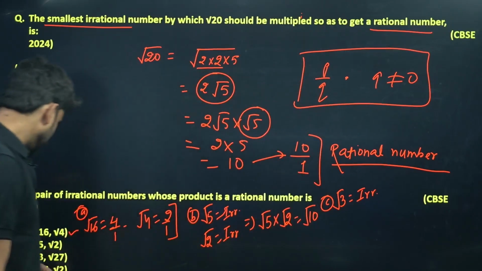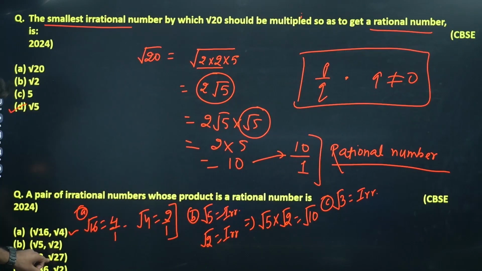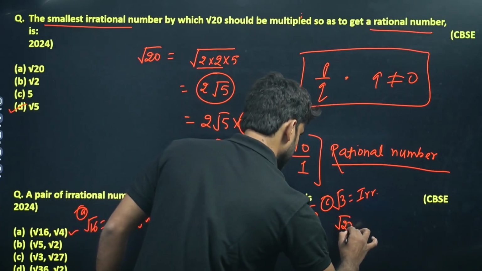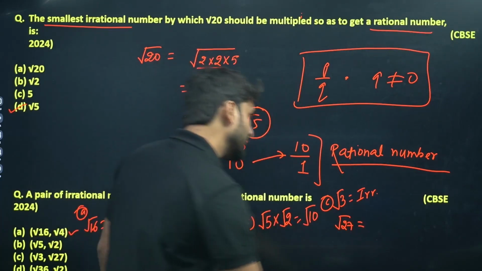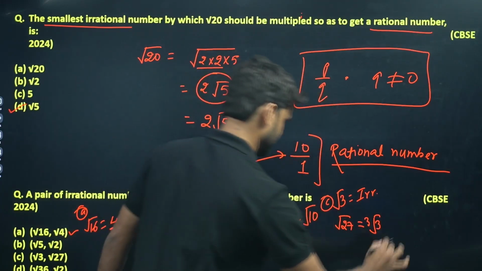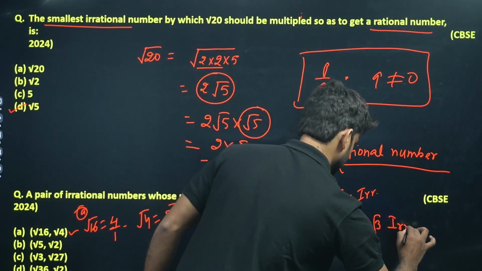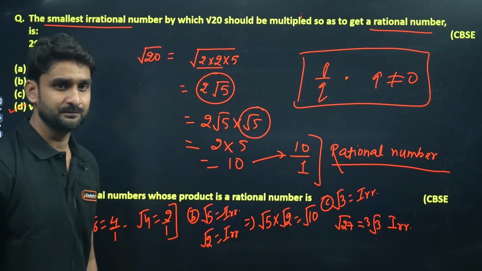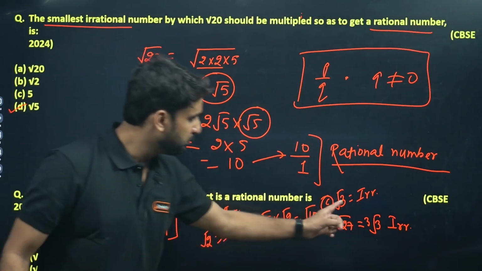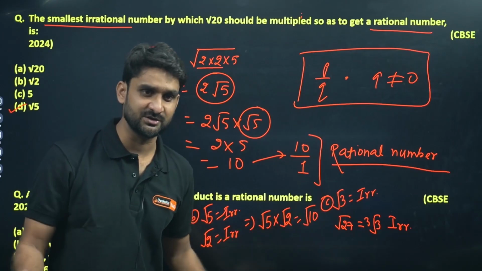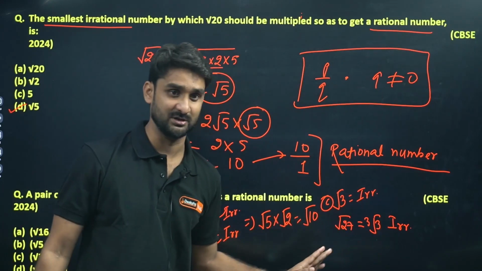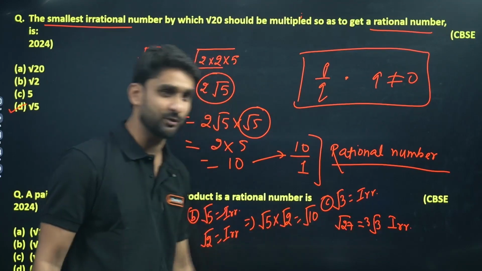And the second option in the pair is under root 27. Under root 27 can also be written as 3 root 3, and 3 root 3 is also in the format of an irrational number. So both are irrational. This is sure. Root 3 is making this whole number an irrational number. So this is irrational, and this is also irrational.